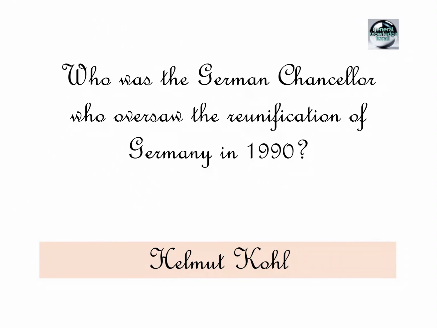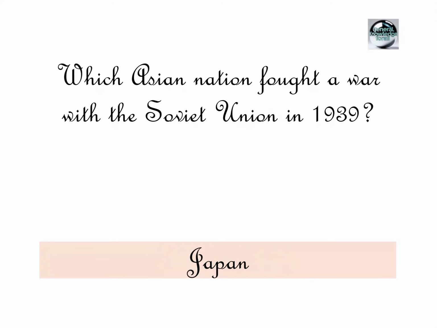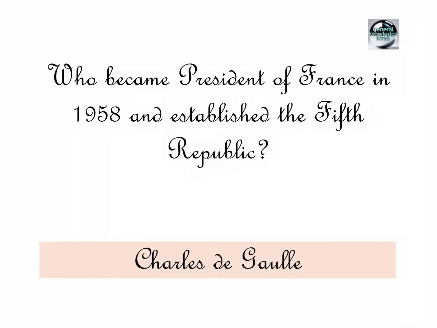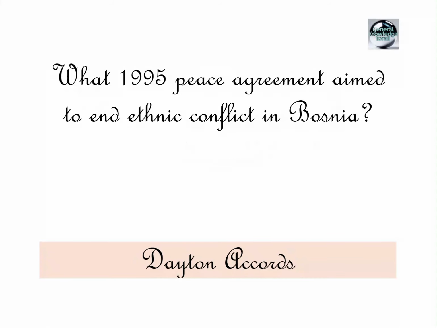Helmut Kohl. Which Asian nation fought a war with the Soviet Union in 1939? Japan. Which country was ruled by General Francisco Franco from 1939 to 1975? Who became President of France in 1958 and established the Fifth Republic? Charles de Gaulle. What 1995 peace agreement aimed to end ethnic conflict in Bosnia?